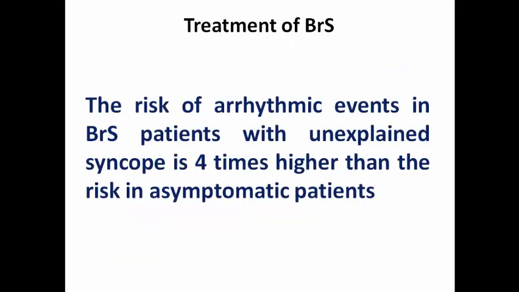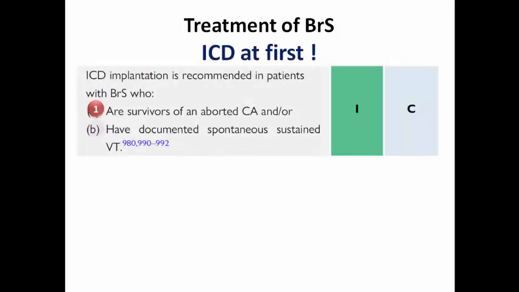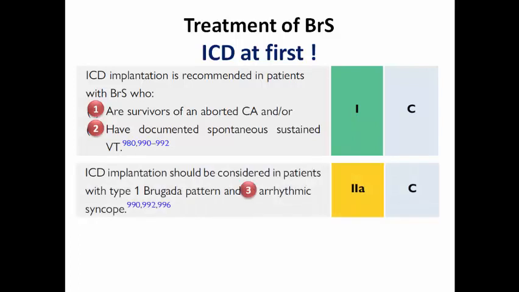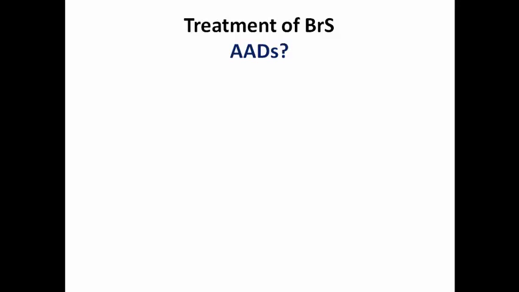There is an important concept to keep in mind: the risk of arrhythmic events in Brugada syndrome patients with unexplained syncope is 4 times higher than the risk in asymptomatic patients. That's why ICD is the first-line treatment recommended in survivors of cardiac arrest or those having documented spontaneous sustained VT, and it should also be considered in patients with type 1 and arrhythmic syncope. Otherwise, go for a loop recorder to diagnose any ventricular arrhythmia in patients with unexplained syncope. Then comes the role of antiarrhythmics as a second line after ICD.